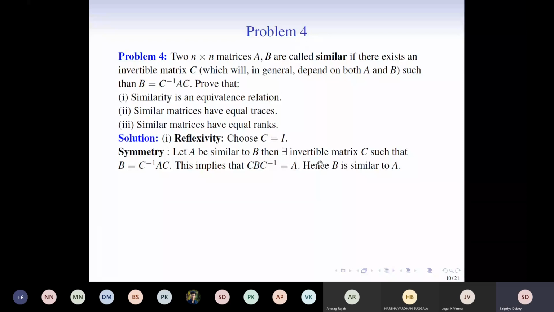So if A is similar to B, then there exists an invertible matrix C such that B is equal to C inverse A C. Yeah, and because C is invertible, we can pre-multiply by C and post-multiply by C inverse to see that this equation holds. And by definition, now you can see that we can switch the places of A and B. That is, now B is similar to A in this case.